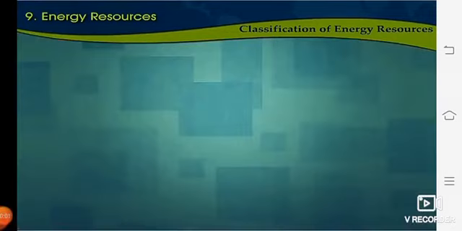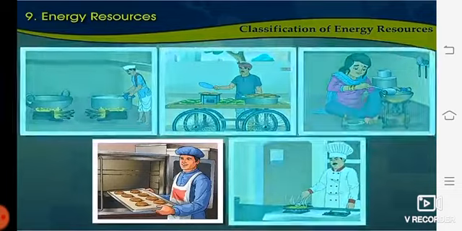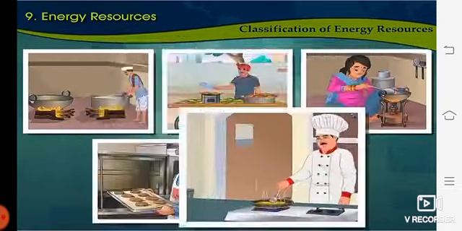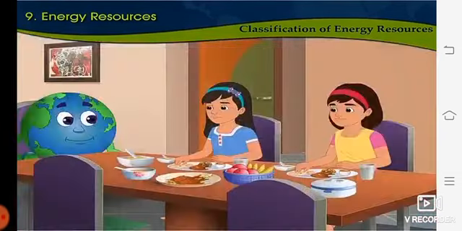So now let us classify the energy resources using the chart we have studied. That is, the energy resources which are used in these pictures, we will classify whether they are substance based energy resource or process based energy resource. So except the use of oven in this picture, all other energy resources used in this picture, like wood, coal, kerosene and natural gas, are substance based energy resources.